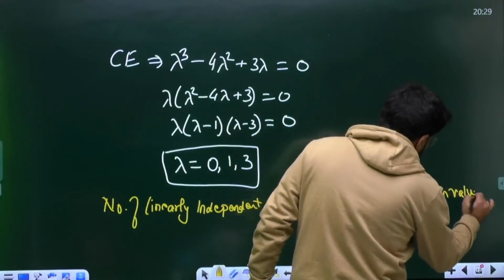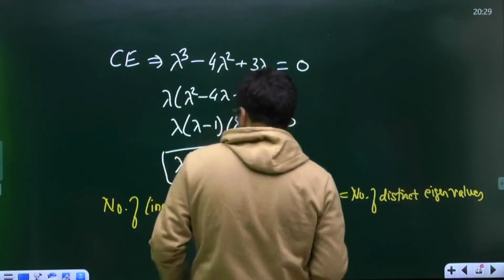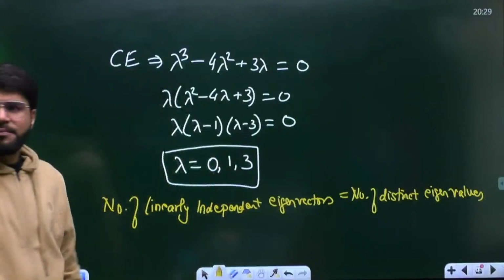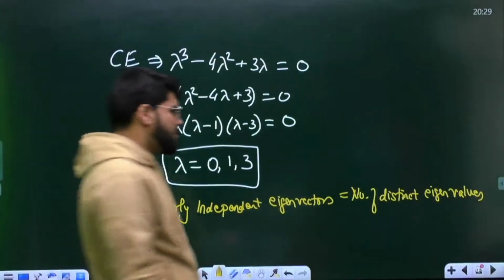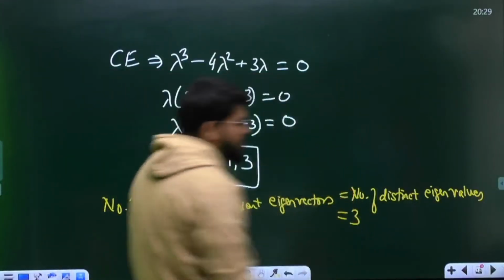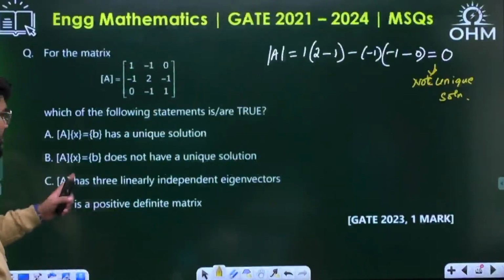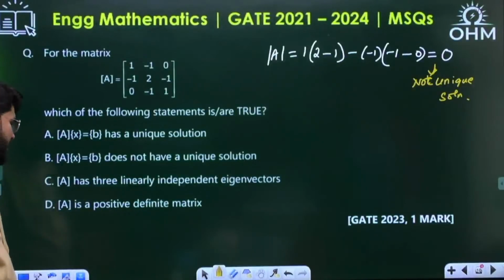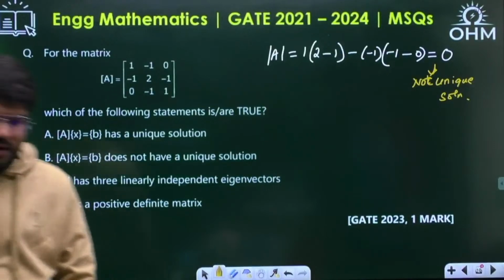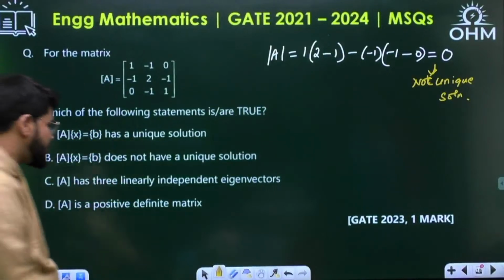It is equal to the number of distinct eigenvalues, and all three are distinct. So the matrix will have 3 linearly independent eigenvectors, correct. Whether A is a positive definite matrix. What is a positive definite matrix?